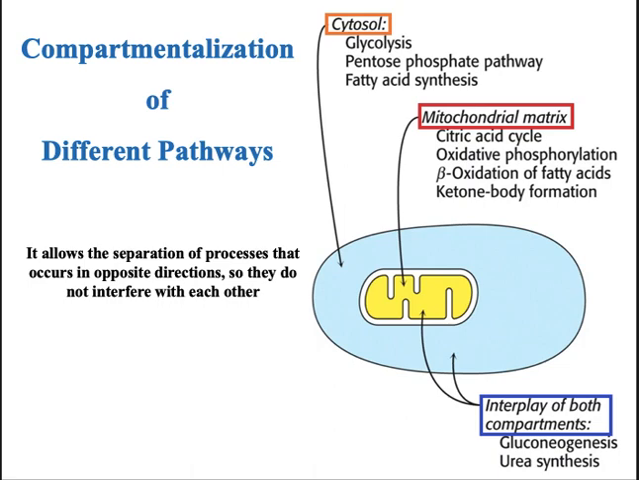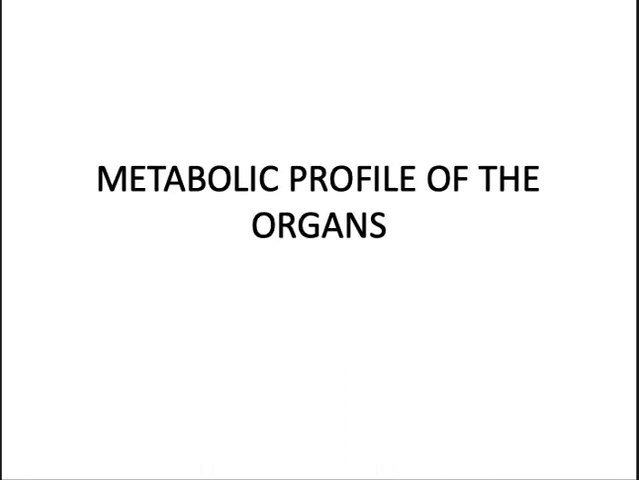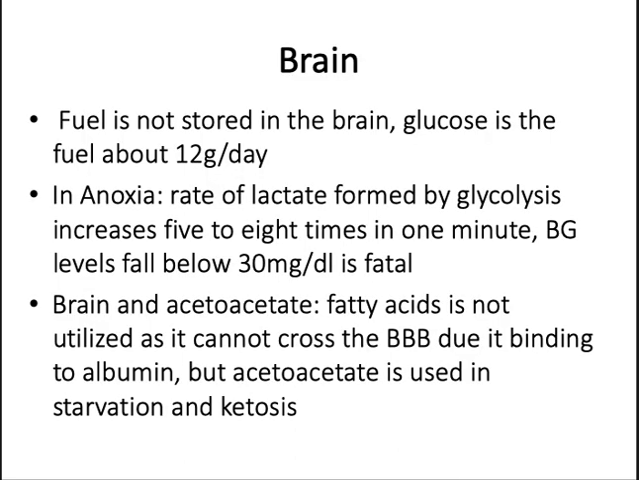So next we'll go on to the metabolic role of the different organs. Okay, so the first one we'll go on to is the brain. So we all know from before that the brain doesn't store any fuel or ATP, right? So glucose is the important source of energy. So we need about 120 grams of glucose per day to supply fuel to the brain.